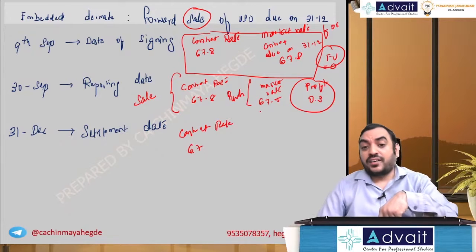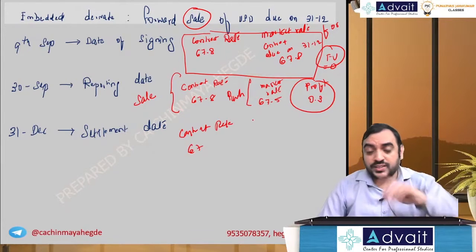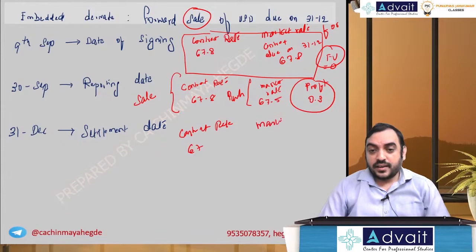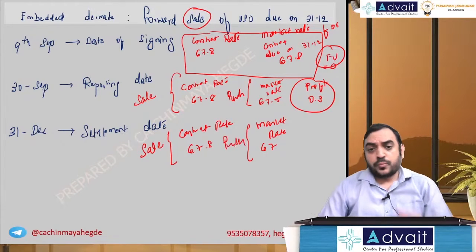Here I can take spot rate and market rate, both are same because due on same day. So the market rate is 67, and 67.8 is your original sale contract. So opposite purchase. So 67.8 minus 67, that is a profit of 0.8.